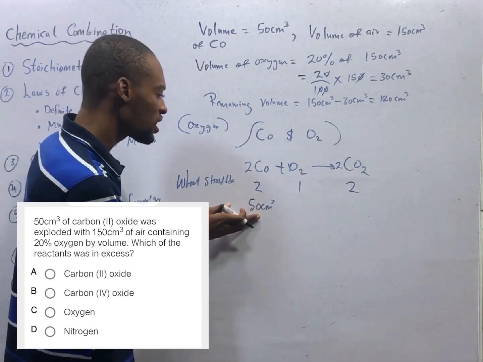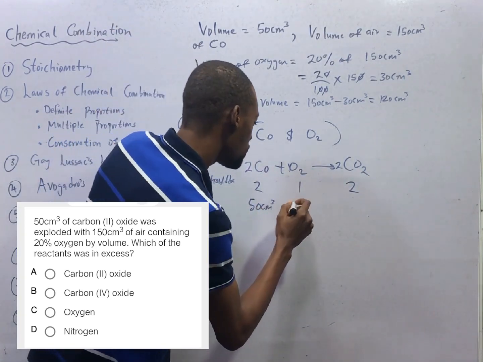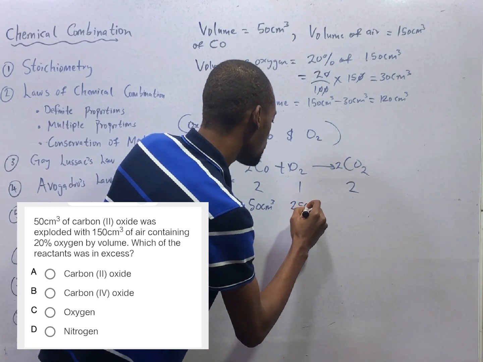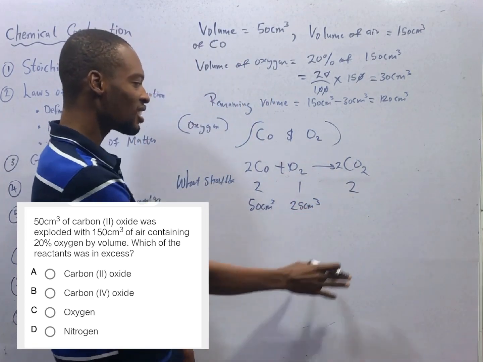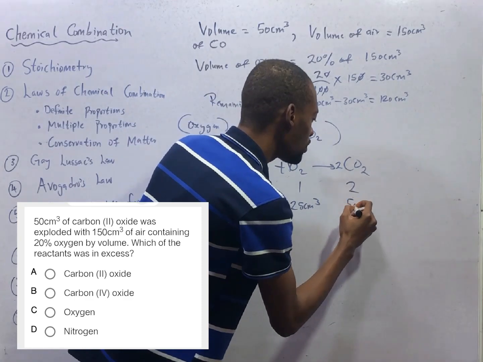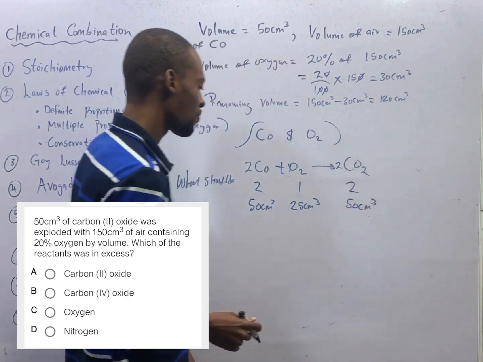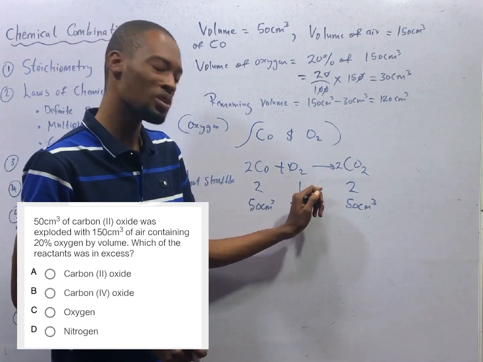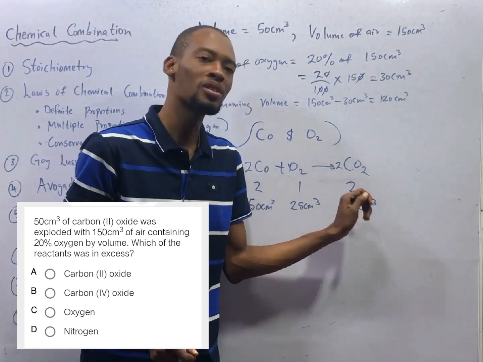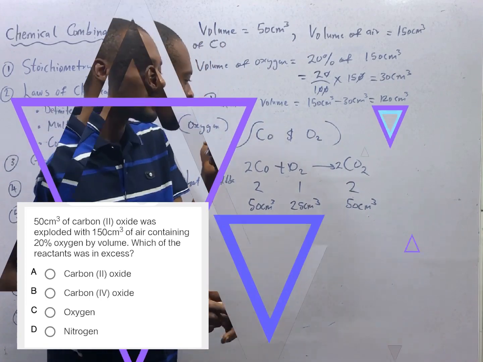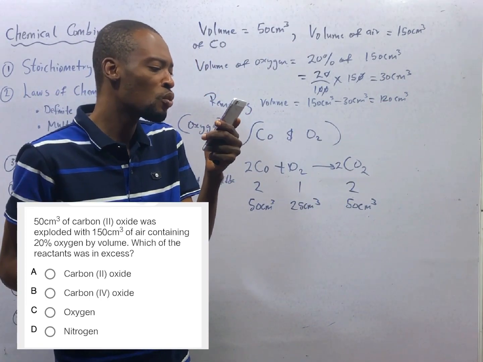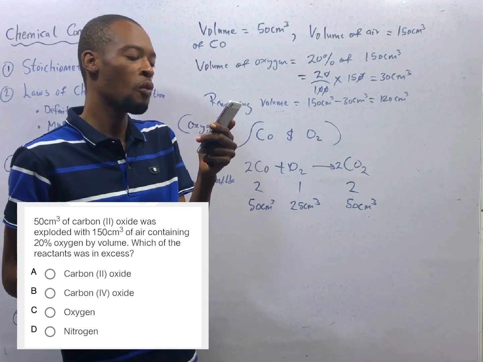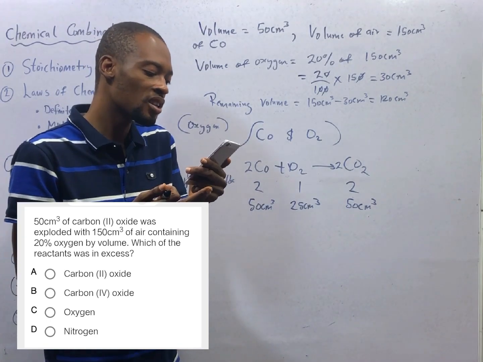It means the oxygen here should be 25 cm cube, and here is also 2 moles, so it should be 50 cm cube. In terms of volume, since CO is 50, oxygen is supposed to be 25 cm cube, and CO2 is supposed to be 50 cm cube.